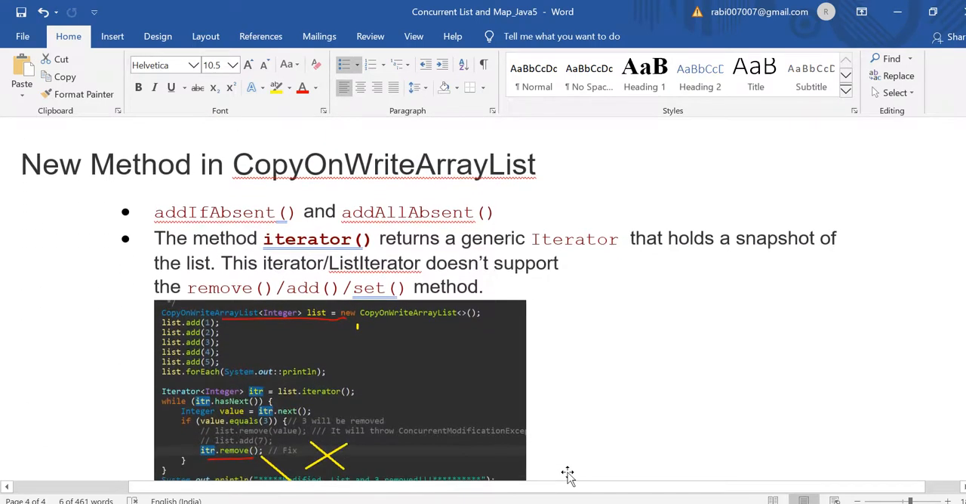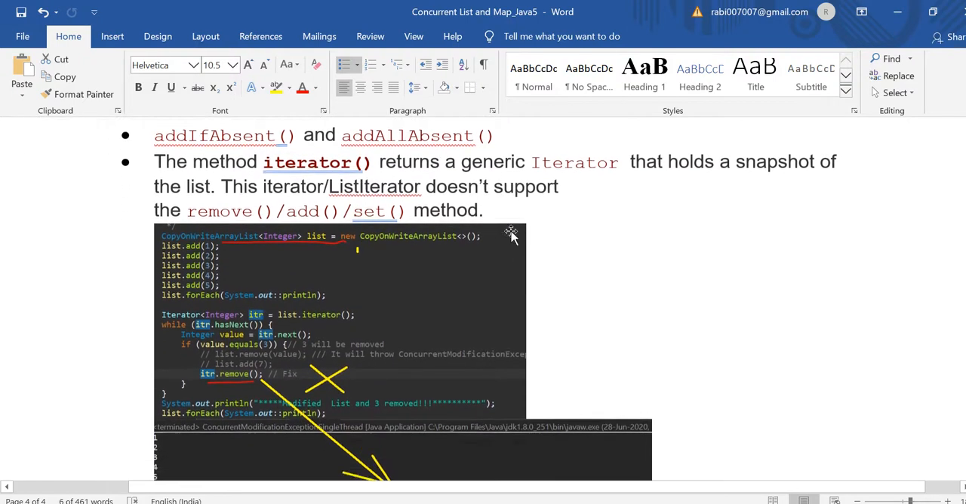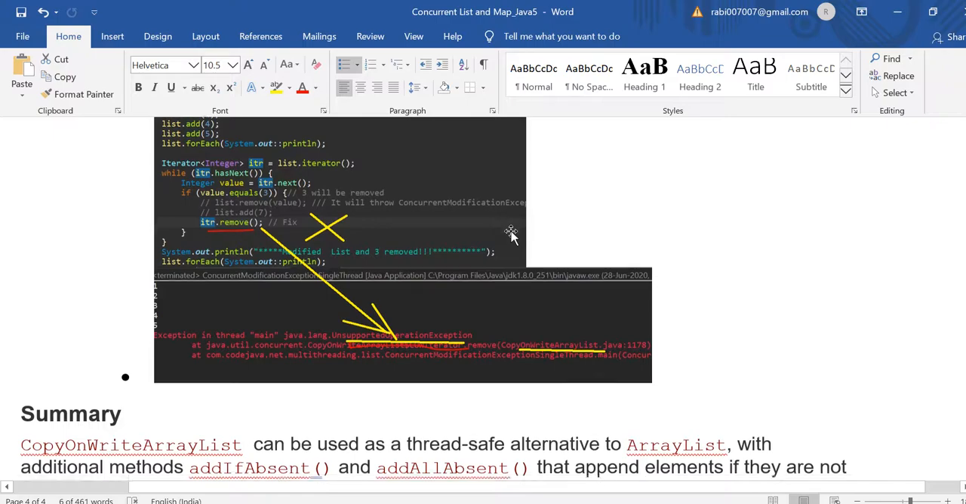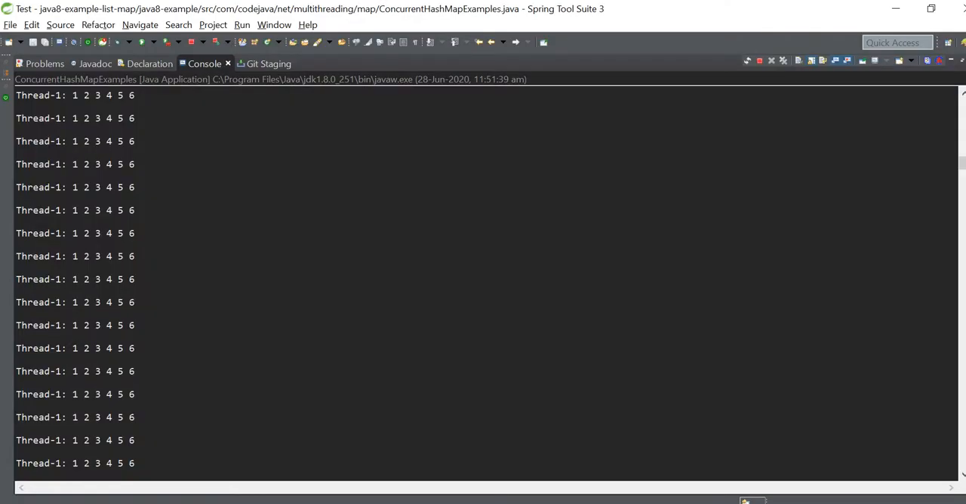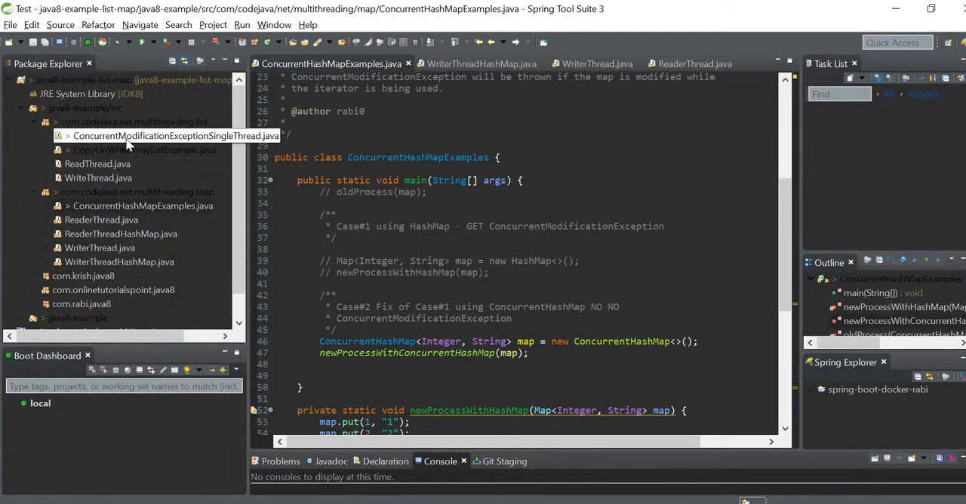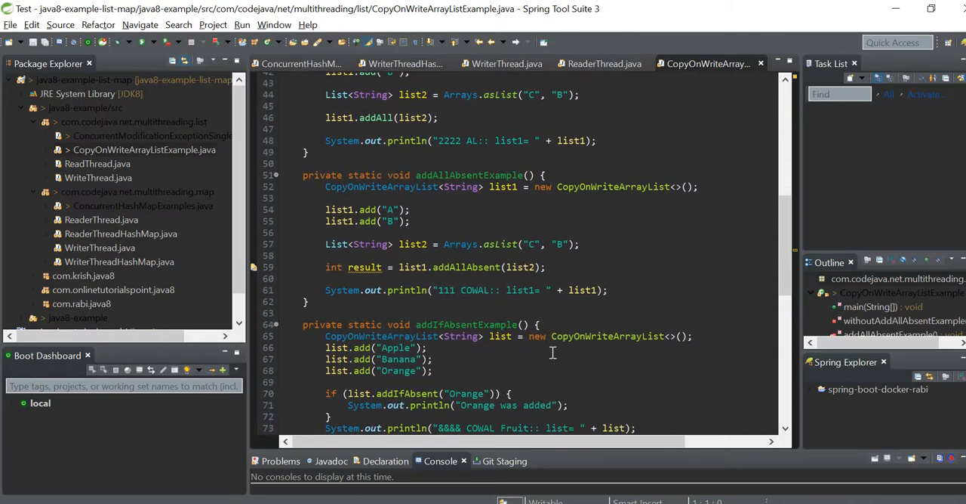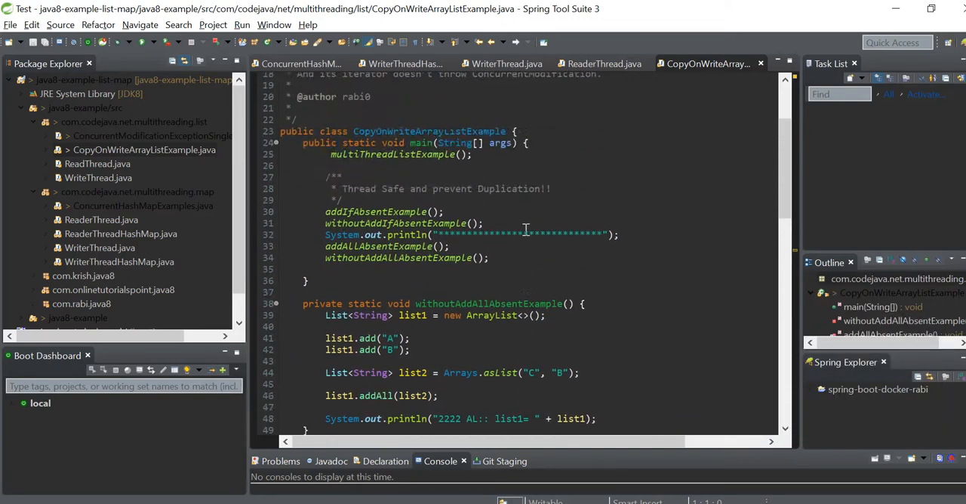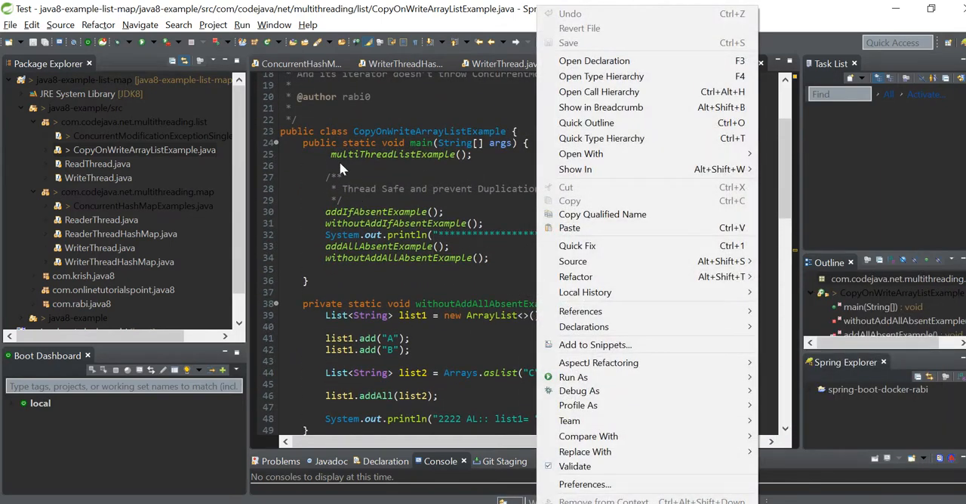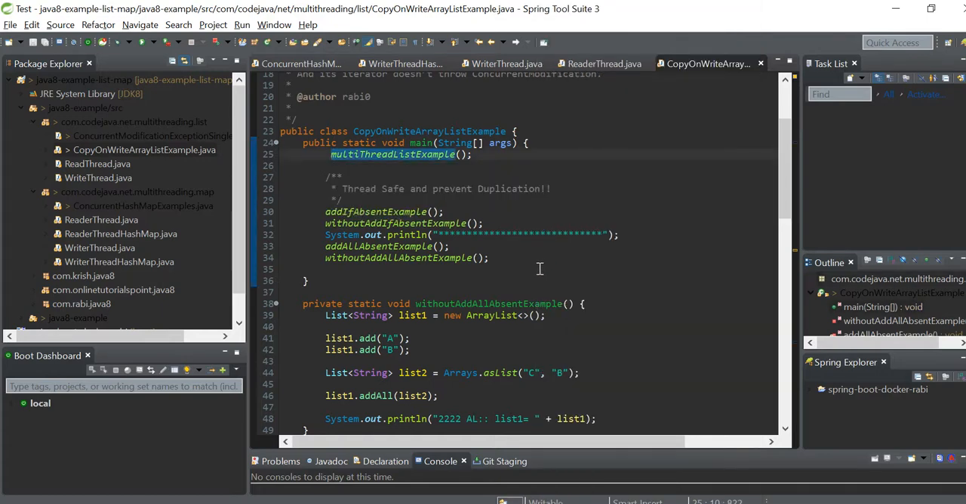Okay, new methods in copy on write array list or concurrent hash map: put if absent, add if absent, add all absent. Okay, here we have used them. Okay, and let me show some features. So here is the copy on write array list example. So add all absent. So here it's a b c. Okay, so let me run. I don't want to run the multiple thread.